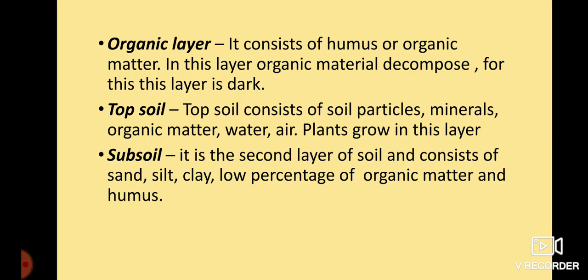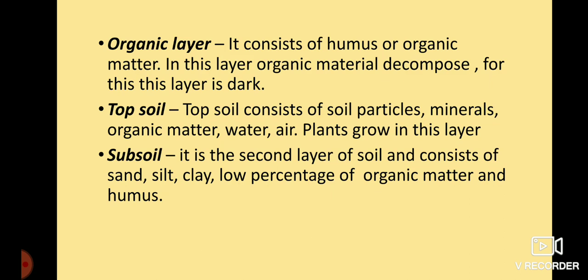So, what we have learned: organic layer consists of humus or organic matter. In this layer, organic material decomposed. For this, color of the layer is dark. Topsoil consists of soil particles, minerals, organic matter, water, air. Plants grow in this layer.